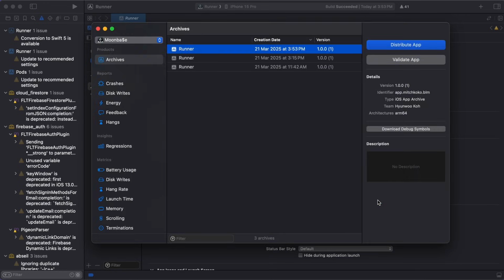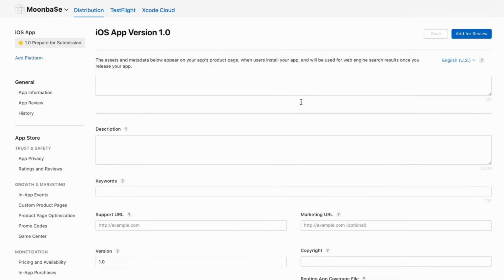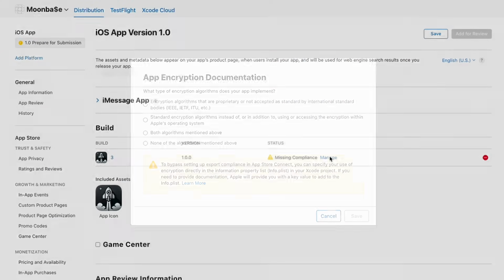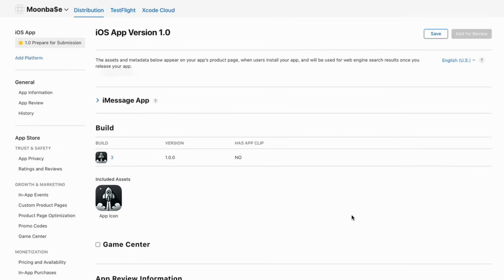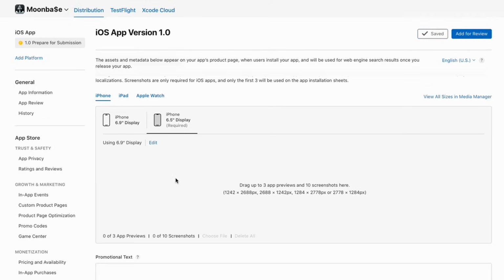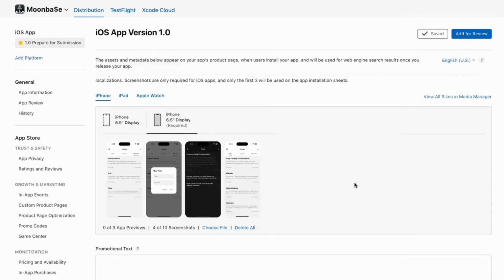Done, and let's just wait a few minutes for it to process. You'll get an email from Apple. And once you got that, let's refresh the page and just give it our new build. Awesome. And then I'm going to drag my images in again here. And you can see it's got the required just for the iPhone, and we don't need to worry about iPad now.